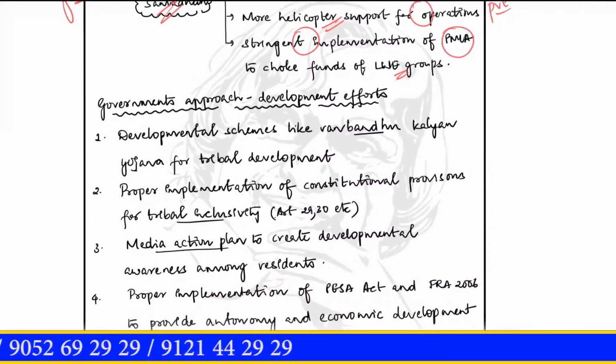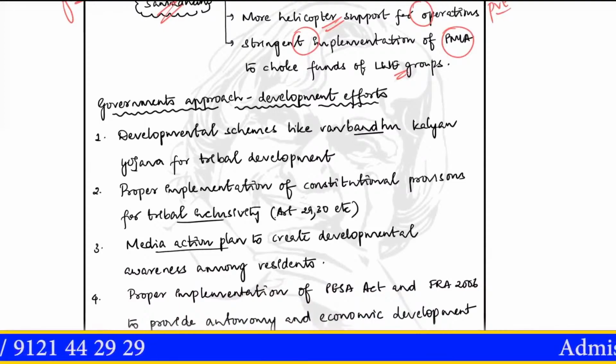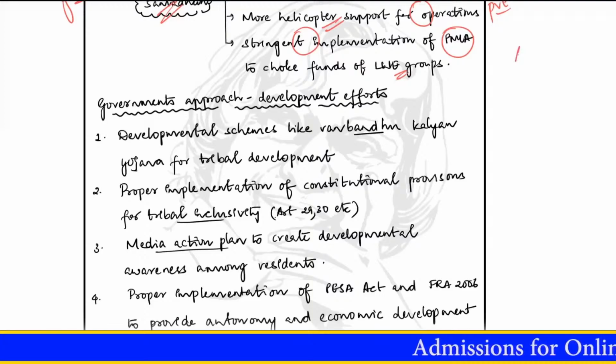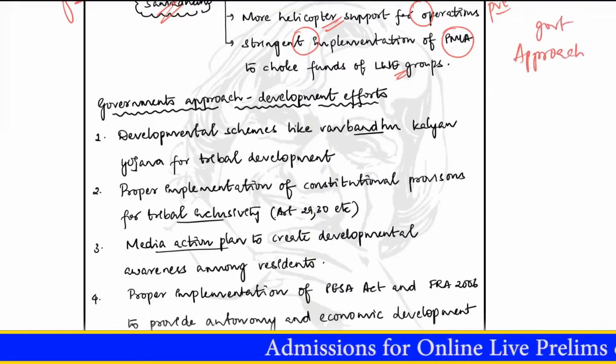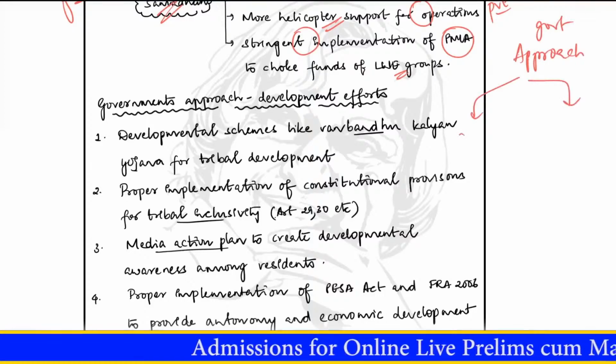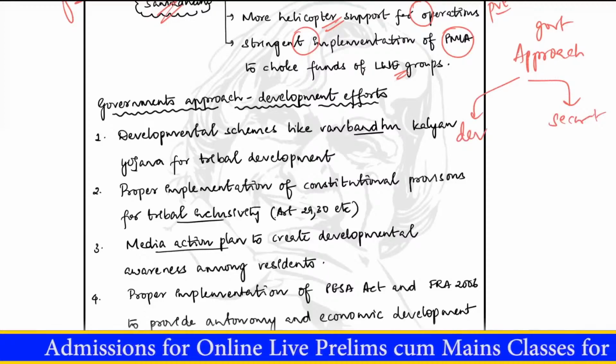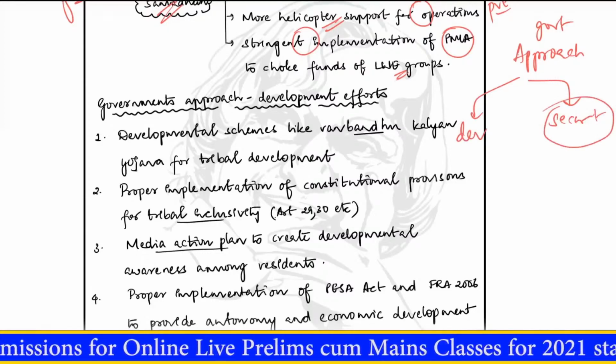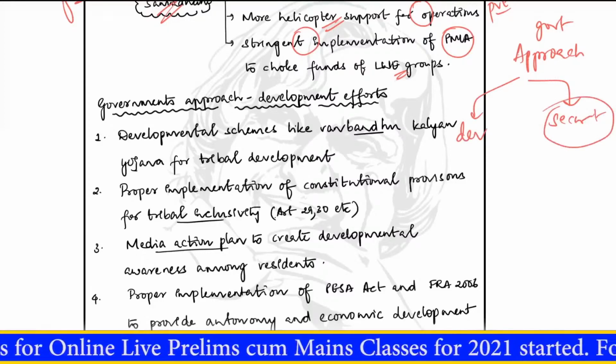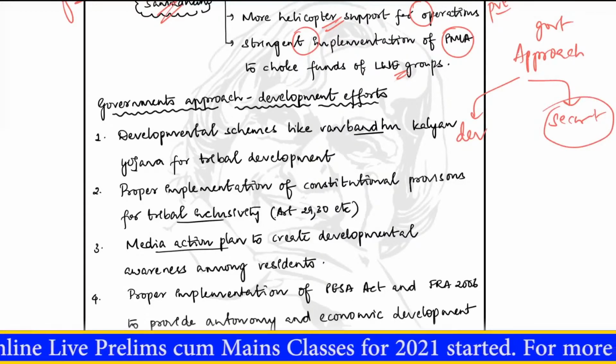What has he done? Previously also he has given us certain points. Those were also government's approach, and this is also government's approach. What is the difference? The difference is, if this is the approach of the government, it has been broken down into two parts. One is the developmental side and the other is the security side. The security side is basically the hardcore approach we use. We use the strength, the force, the police and so on.